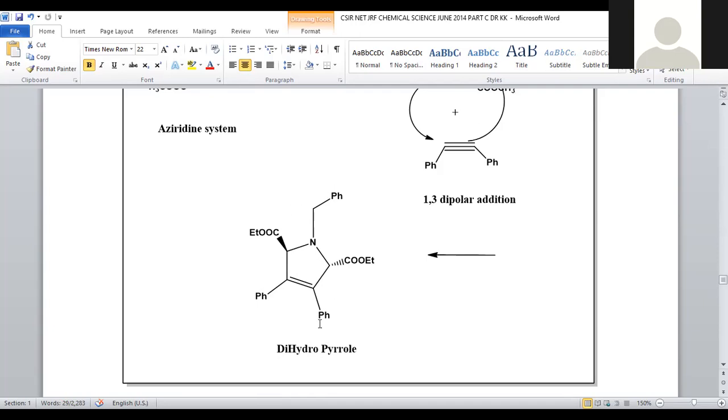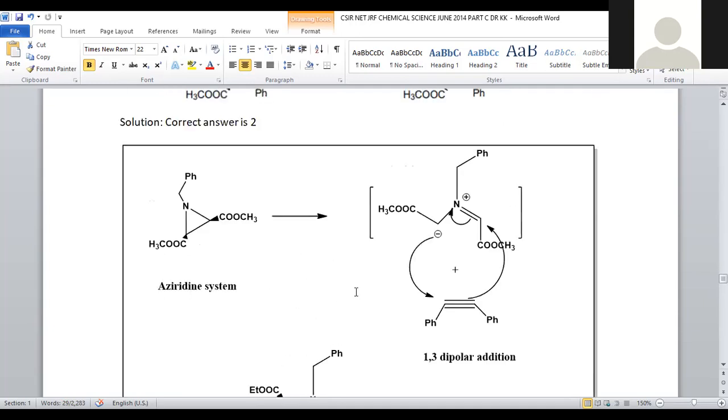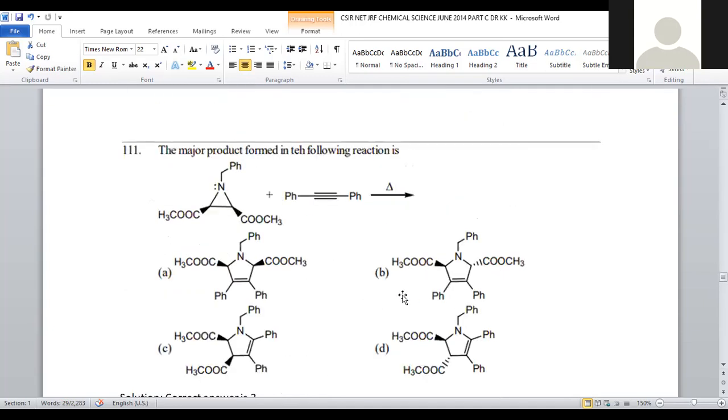This is the exact stereochemistry of the final product taken from the starting aziridine. Under thermal conditions, it combines with the acetylenic moiety and yields a 5-membered ring system. That is exactly provided in option B.